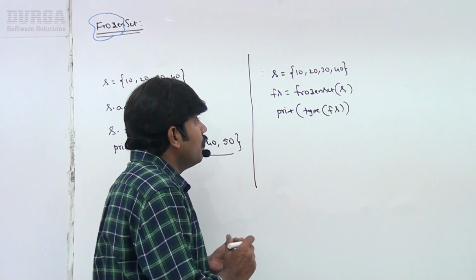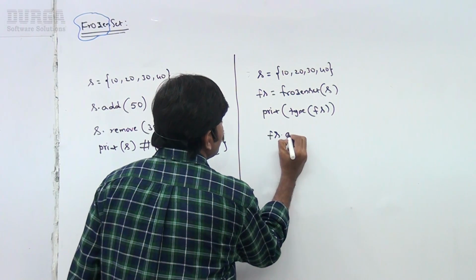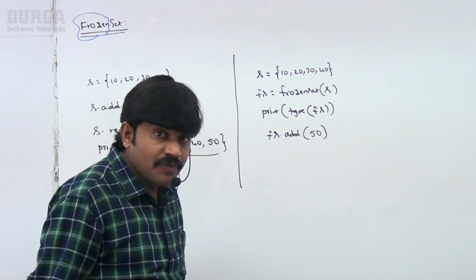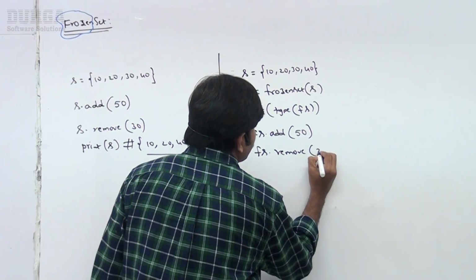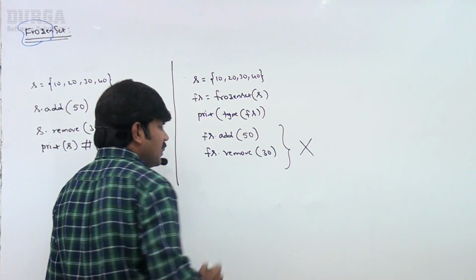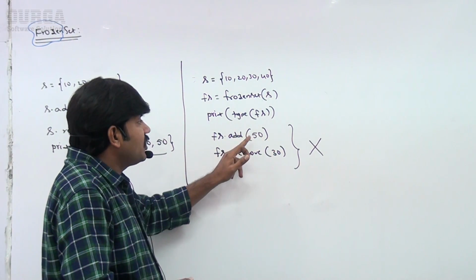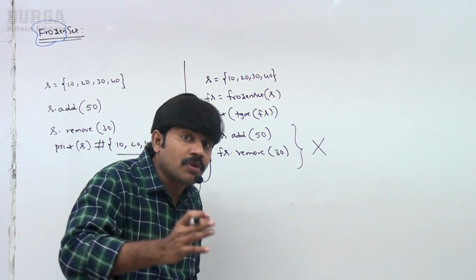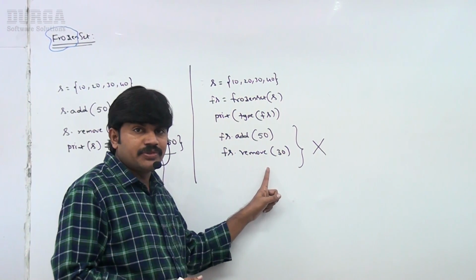Now I want to add a new element to the frozen set. I'm taking fs.add(50). Then fs.remove(30), I'm taking. Immediately we are going to get an error, because there is no such add method or remove method, because it's already immutable. You can't change the content. You can't add something. You can't remove something on the frozen set object.